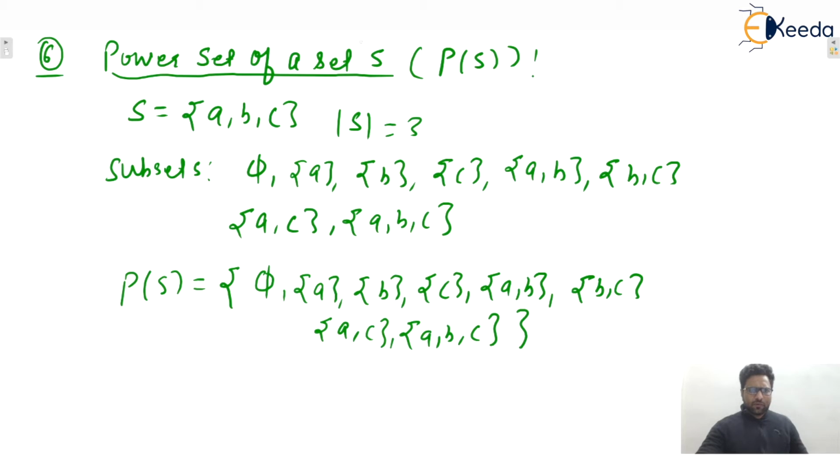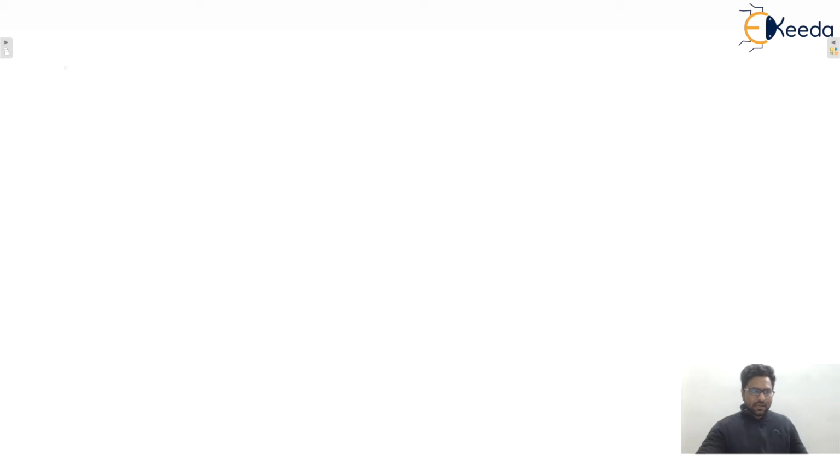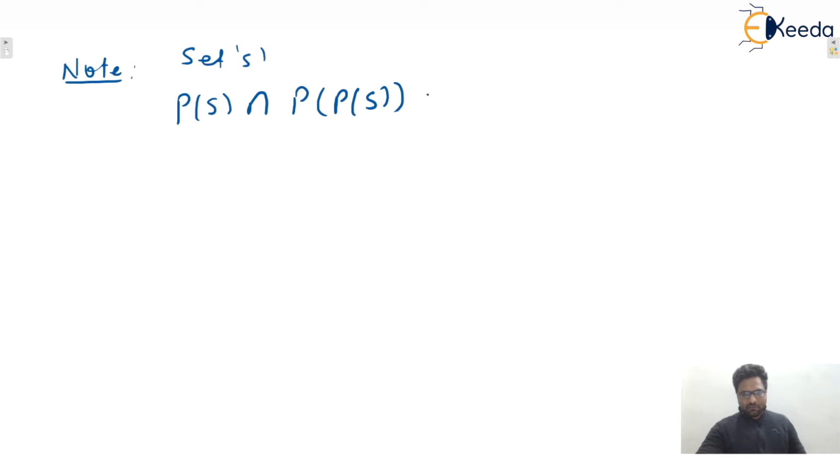Now you tell me one question that has been asked in some examinations. So that is an important one. Let's say any set S is given to you. Then power set of S intersection with power set of power set of S, that will always be phi or not?